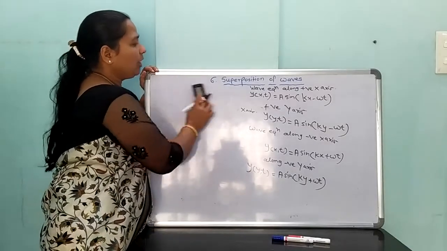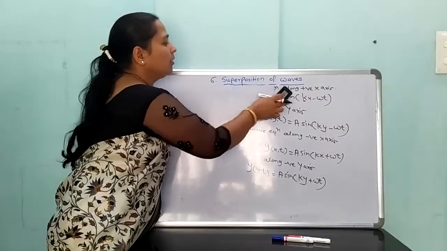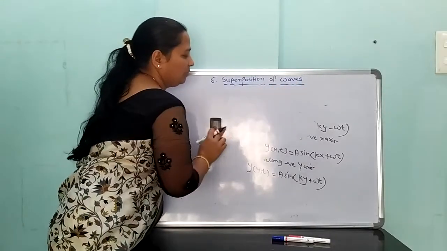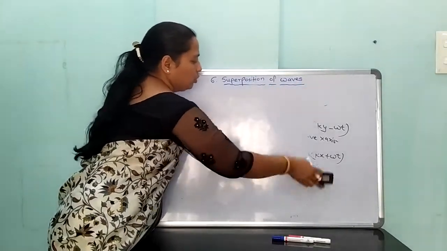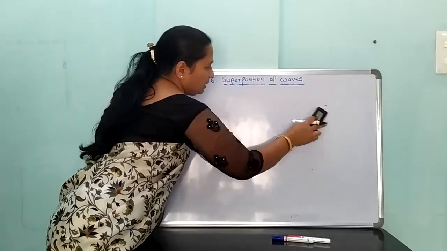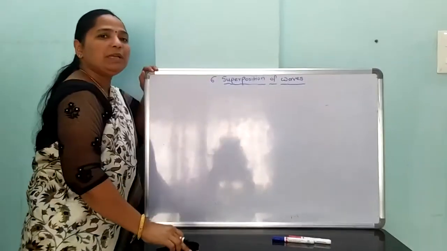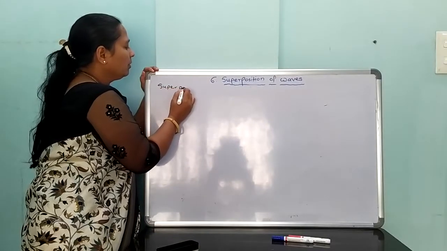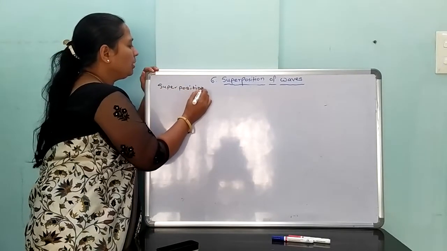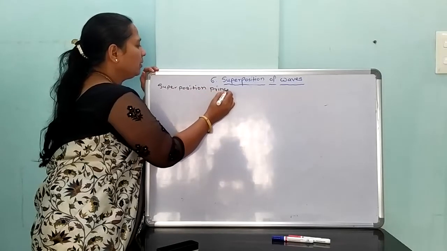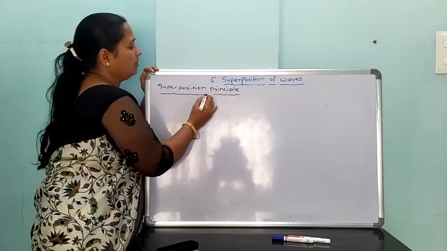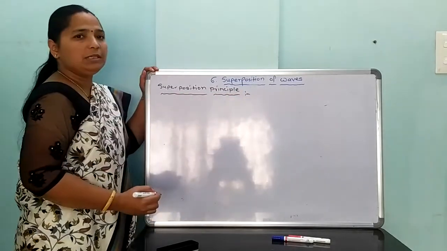Now we can study the superposition principle. What is meant by the superposition principle?